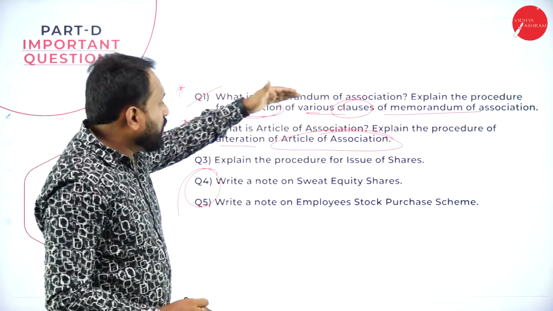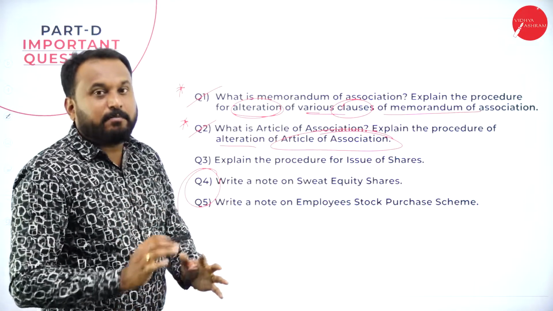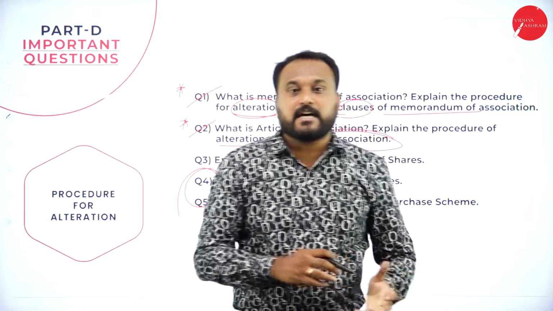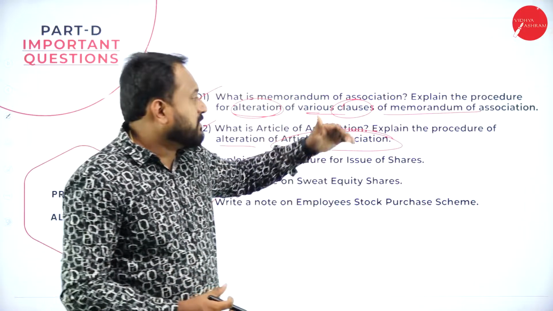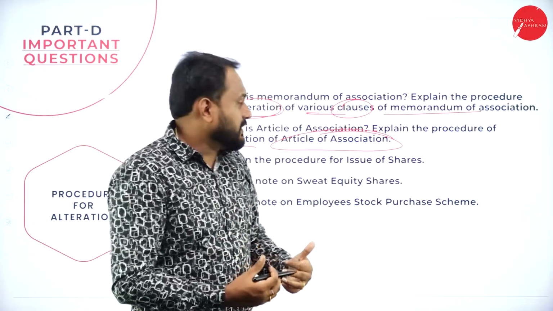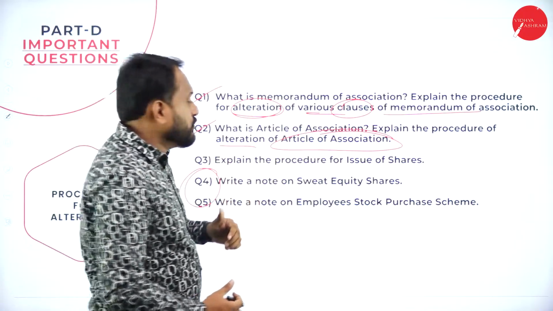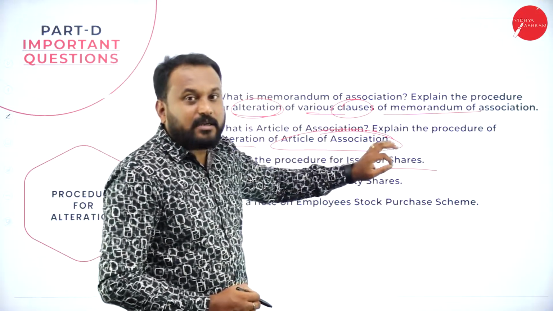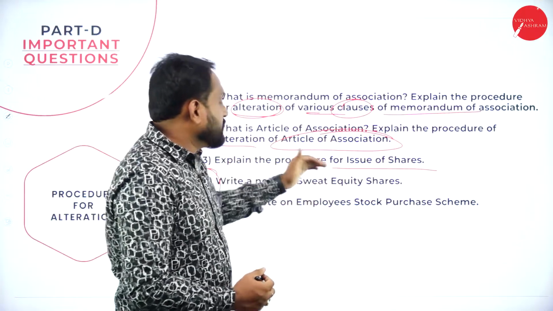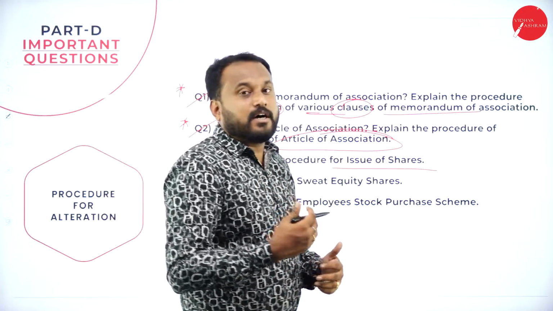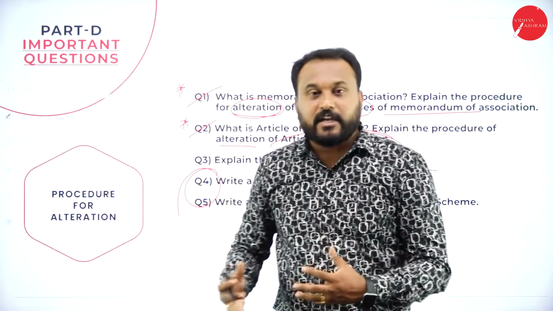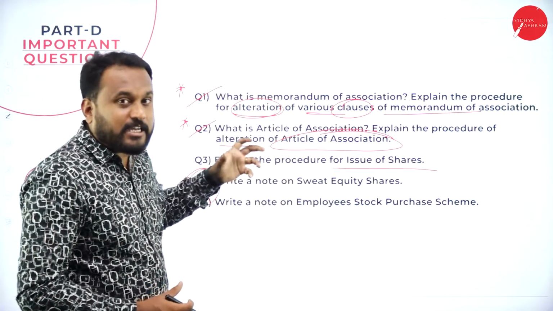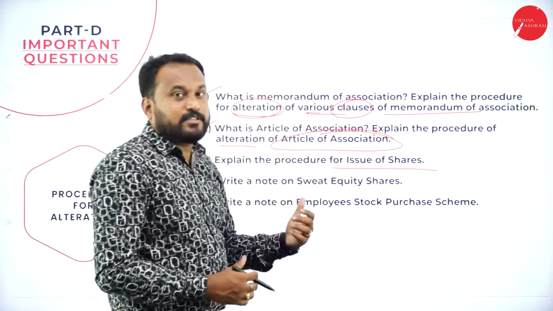Let me tell you here, both the procedures are the same, but only the clauses will be a little different. Articles of Association has a few other clauses, whereas Memorandum of Association has 6 clauses. Now explain the procedure for issue of shares. Issue of shares is a very interesting topic. If you go through the procedure of issue of shares, next time whenever you go for purchasing shares, it will definitely be helpful for you, because you will get to know what the company does and how the company starts issuing the shares. So this is the 4th chapter.